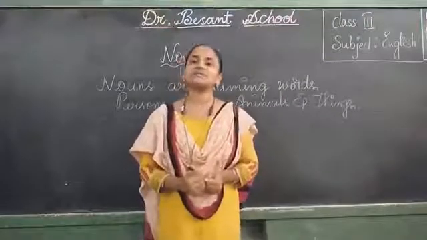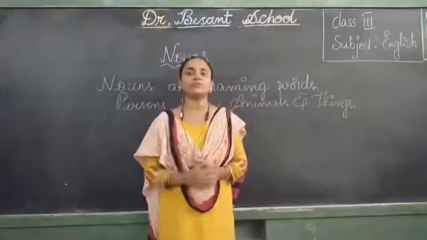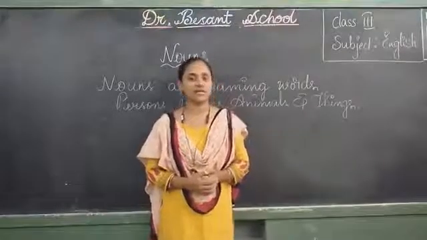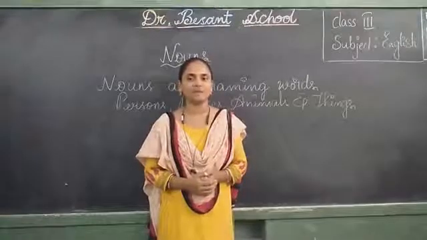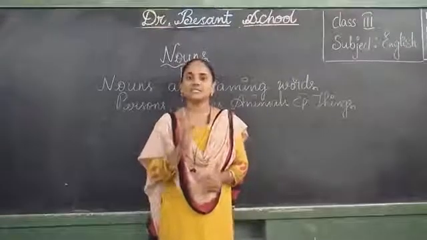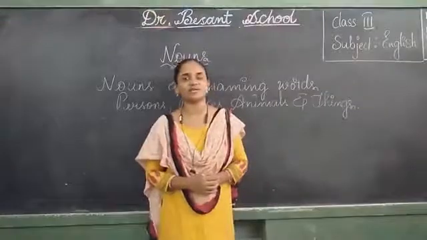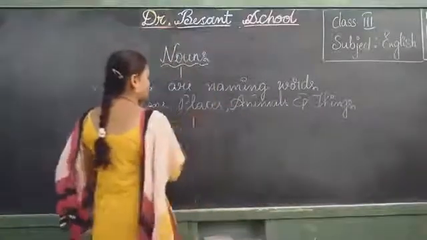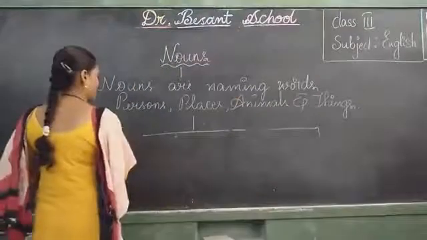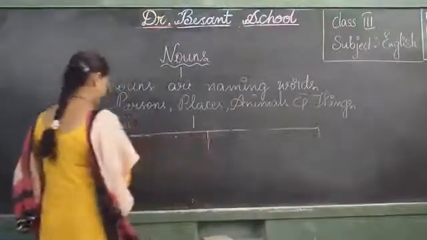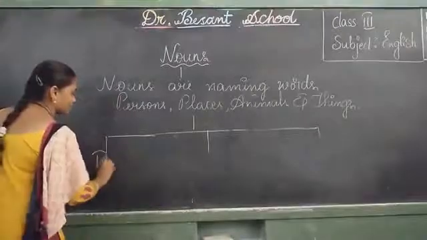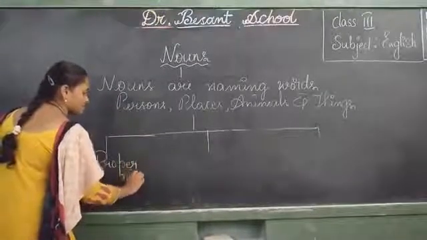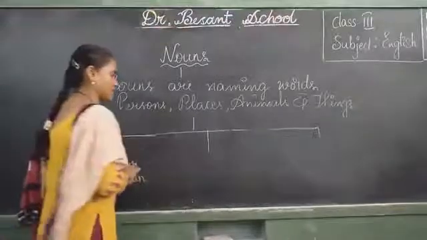Next, let us see. Till now we learned about some types of nouns. Can anyone tell me, children, how many types of nouns I taught you so far? Yes, 3 types of nouns. What are they? First one is proper noun.